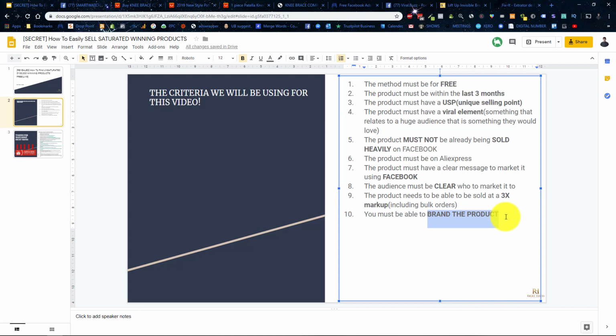So tell me down below if you want a video on this one as well. Also, I should add, which one would you like? Personally, I'm interested in either this knee brace or the women's bra item. They feel even more viral potential to me, because items centered around someone's body always relate to everyone, because everyone has the same body parts. So those are the two items. Tell me which one you guys want videos on, and I'll make a decision from there.